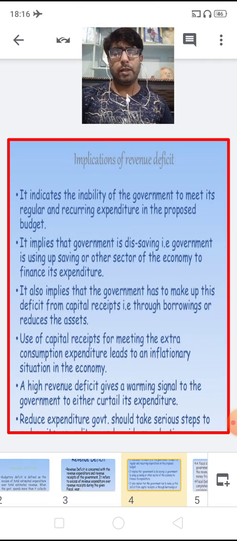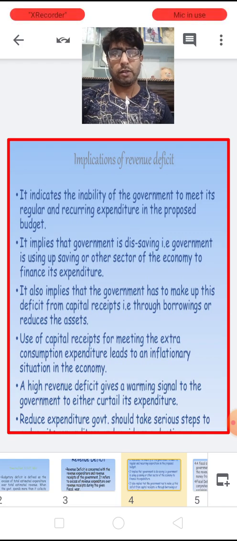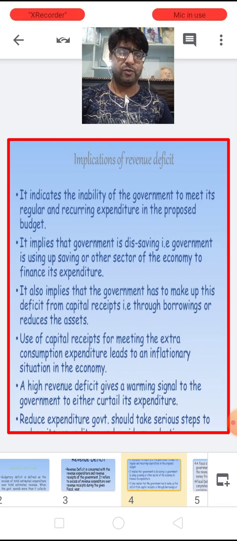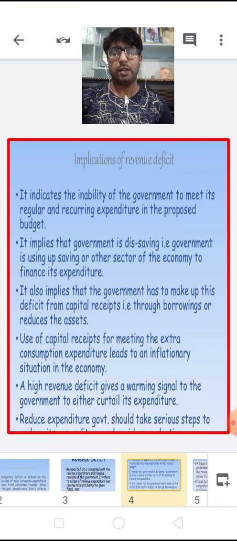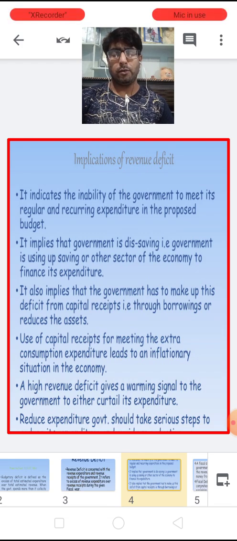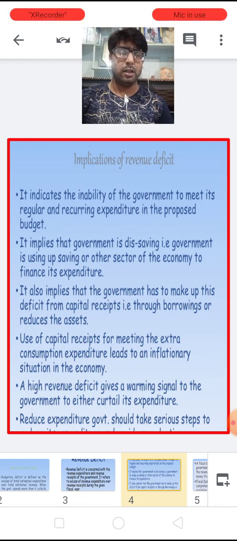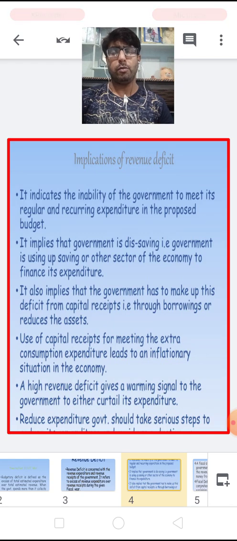Now, what are the implications behind this revenue deficit? Now, here, children, there are some implications which define the revenue deficit. The first implication says that it indicates the inability of the government to meet the regular and recurring expenditure in the proposed budget.